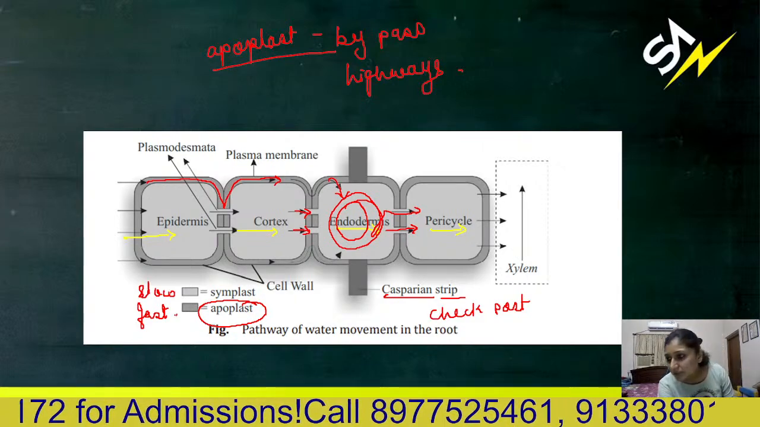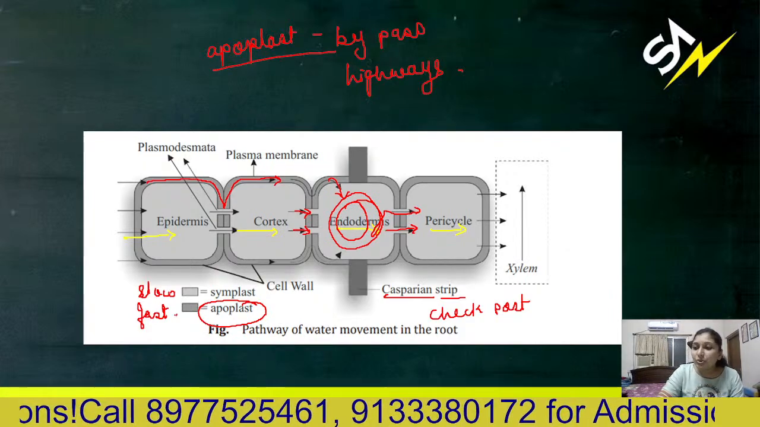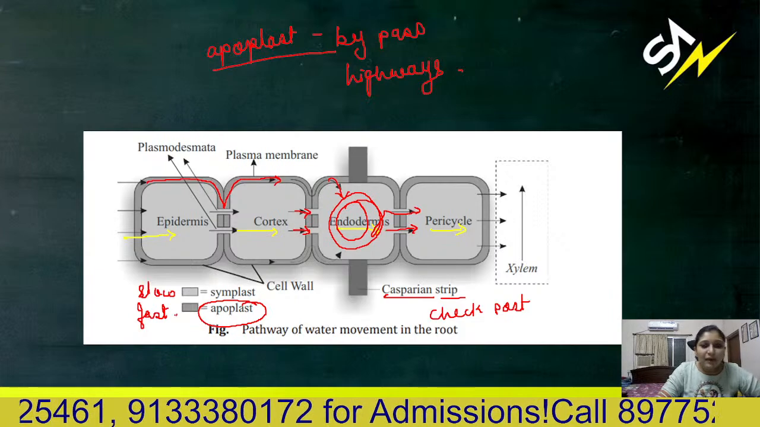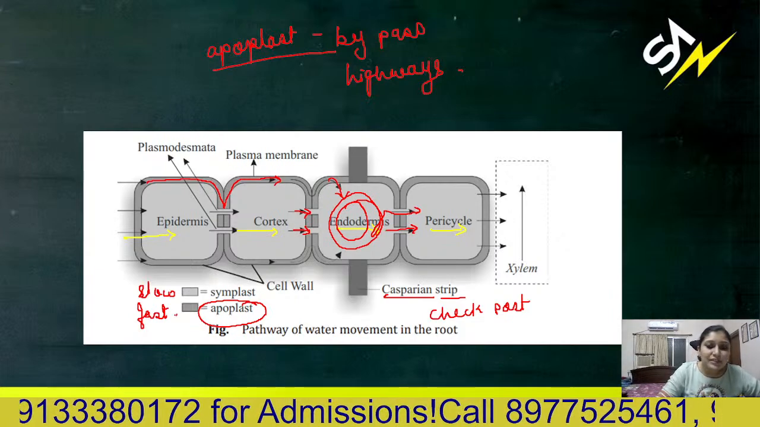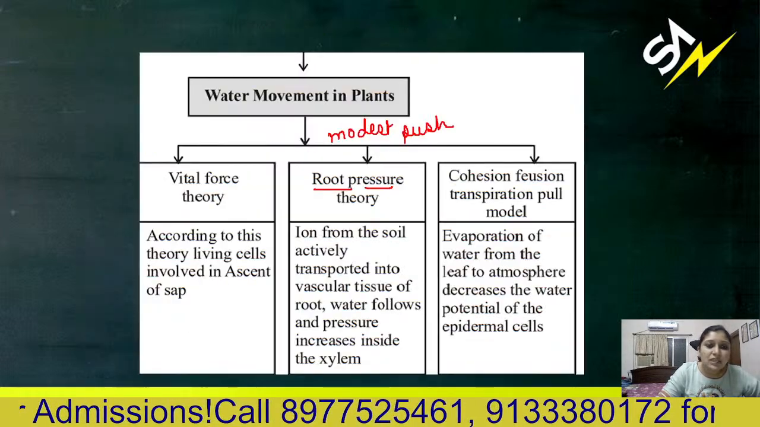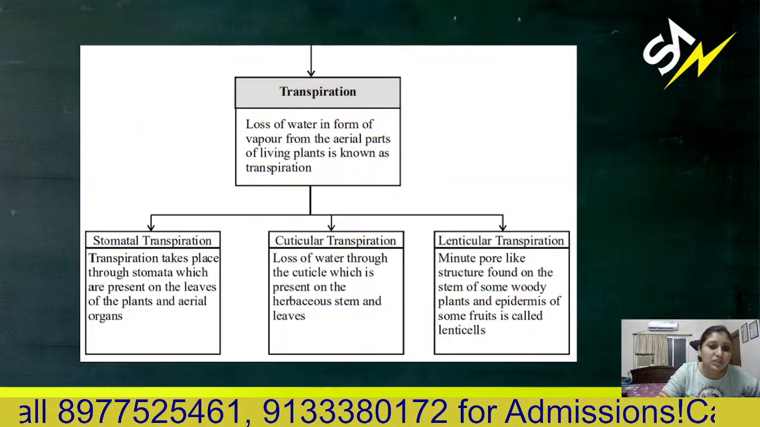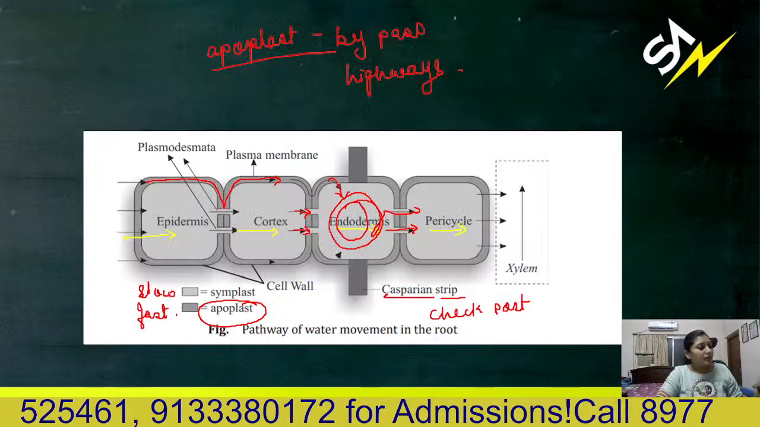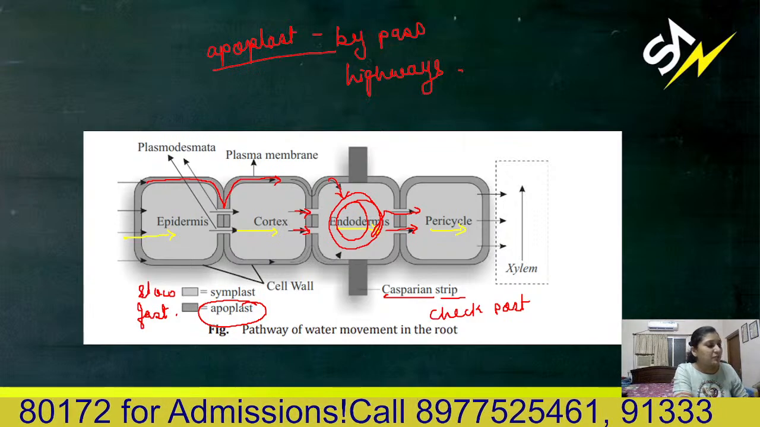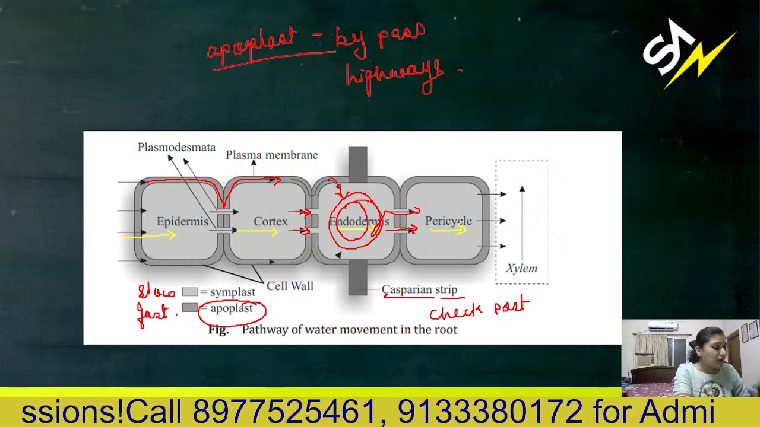Is that clear, everyone? If you are there, you can ask your questions in the chat also. So this is about water transportation till the xylem. Then from the xylem, it will reach up by these three means: root pressure, cohesion, adhesion, transpiration pull model. I hope everything is clear about osmosis and plasmolysis, which we have discussed. Now it's about water potential.